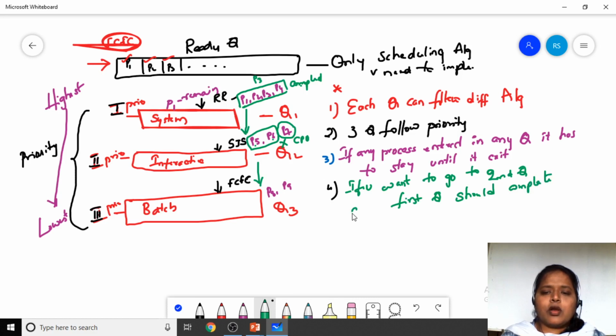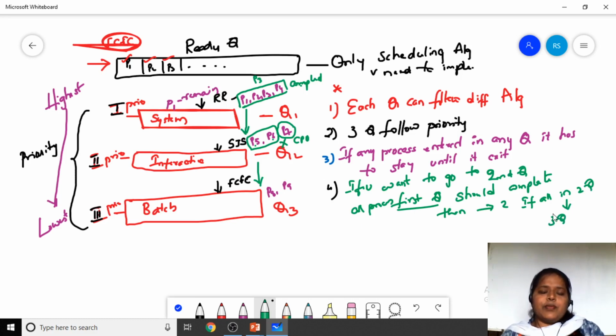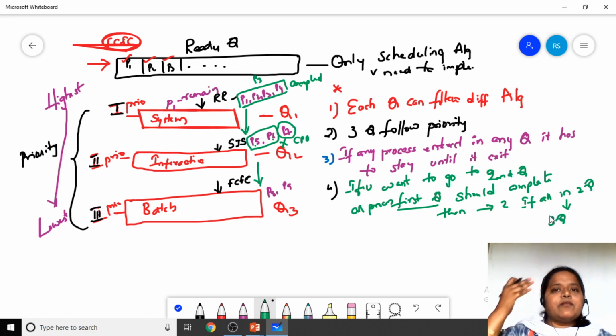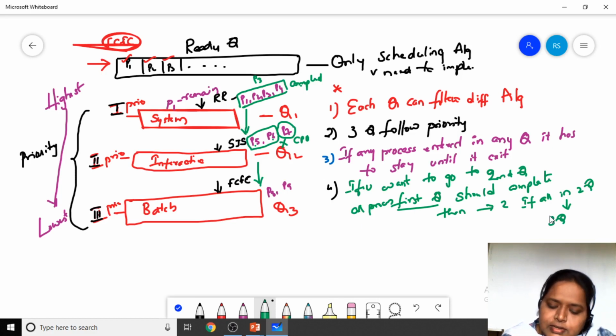So all processes in the first queue should complete, and only then can you allow it to the second queue. If all processes in the second queue are completed, only then are you going to allow it to the third queue. This is the point to be noted. Until the processes are completed, you are not going to shift from one queue to another queue. So that is the thing you have to note down.